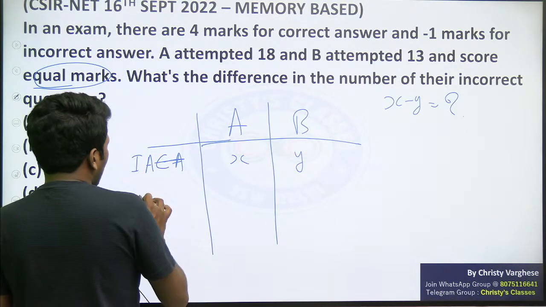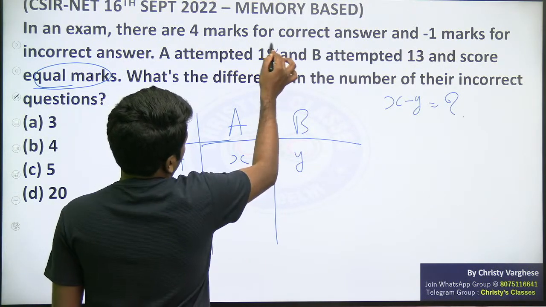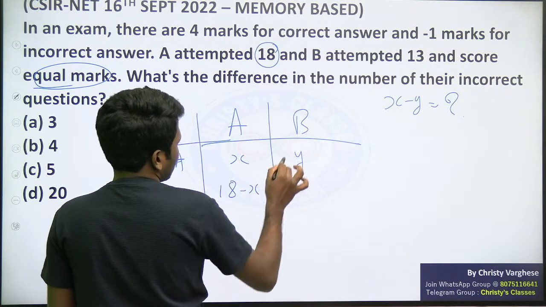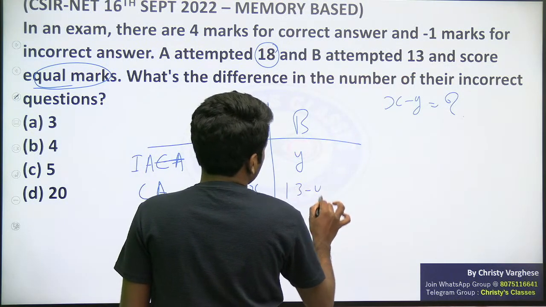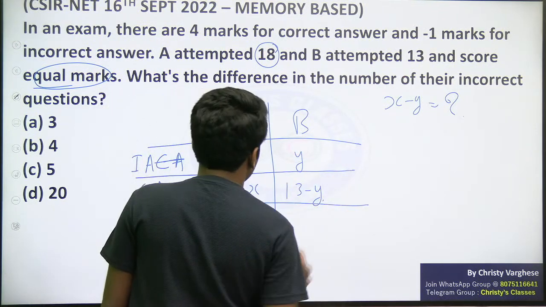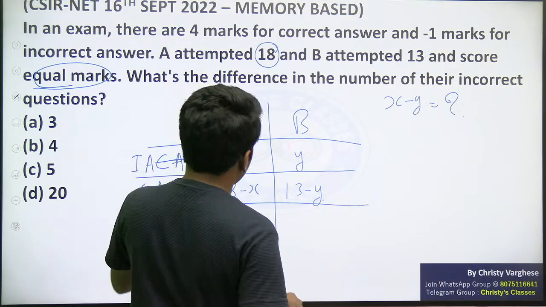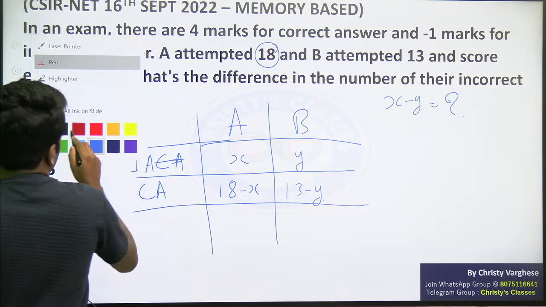So can you tell me what will be the correct answer number for A? Total 18 attempted, X are incorrect means 18 minus X correct answers na. And total 13 B attempted, so 13 minus Y correct answers by B. ये दोनों का sum of marks from both these added should be equal. That is what the question is saying.